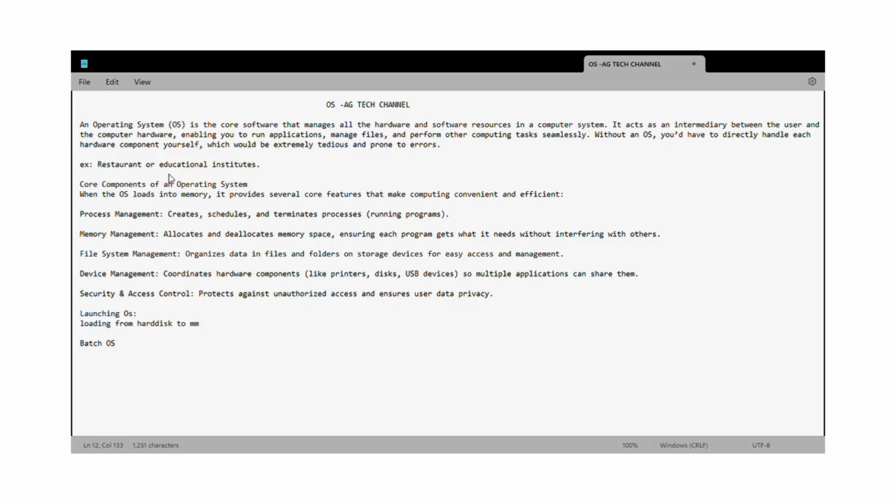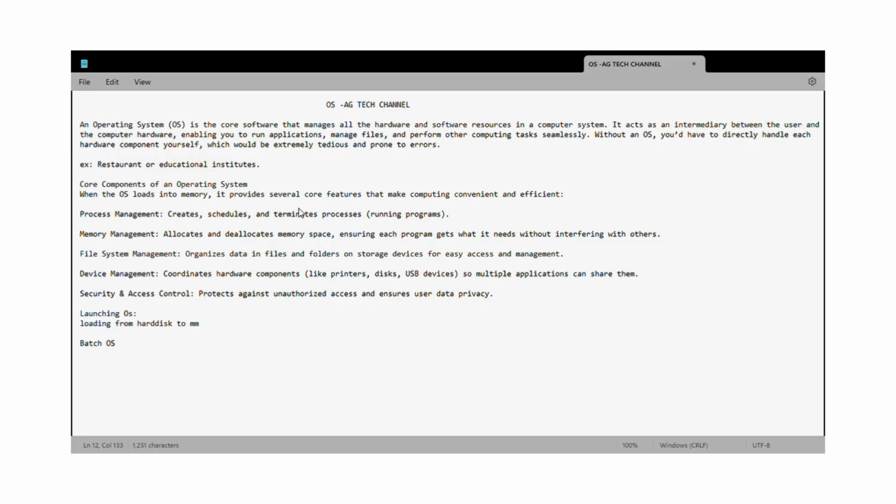And the second thing we will go into is what are the components of operating system. We have the operating system, that's okay, but what are the components, and what will be done by the operating system. First thing is, when the operating system is loaded into the memory, it has several features. What are the features?